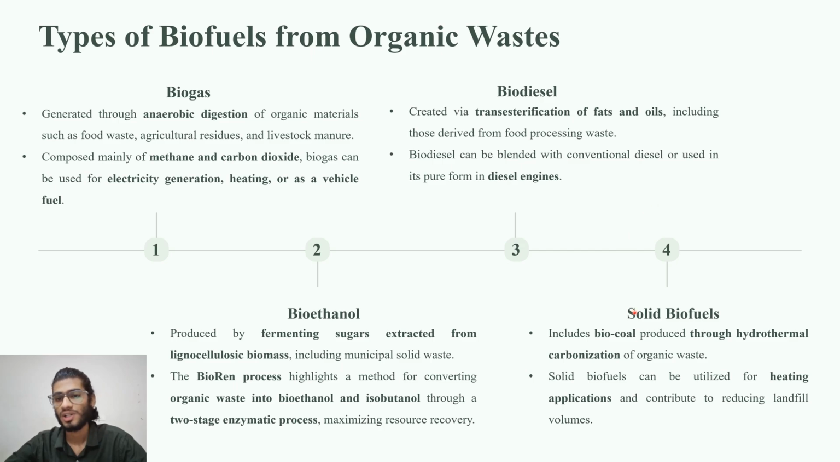Coming to our last type of biofuel, which is solid biofuel. An example is biocoal, which is produced by the hydrothermal carbonization of organic waste. These solid biofuels, biocoal, can be used in heating applications, as they are a good source for generating heat.